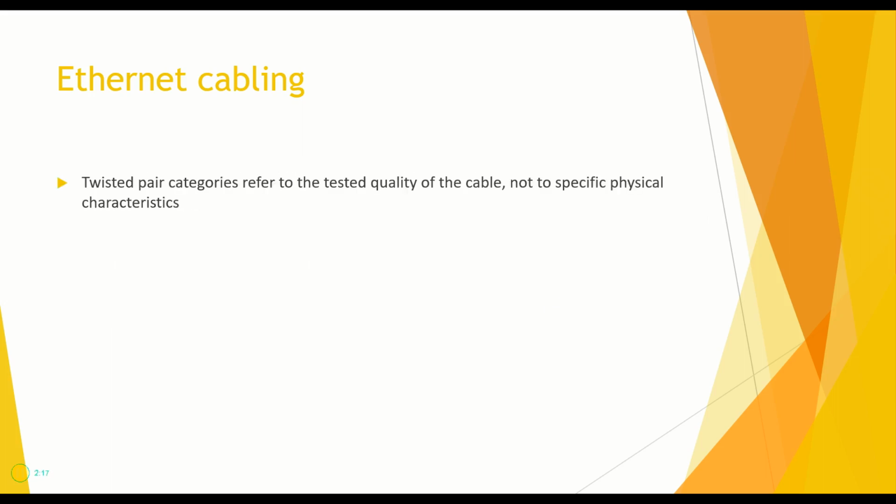time. And our final point is that twisted pair categories, Cat 3, Cat 5, Cat 5e, Cat 6, and so on, refer to the tested quality of the cable, not to specific physical characteristics. In other words, you can't say, well, 5 has X number of twists per inch and 6 has Y number of twists per inch. You can't say that because the category standard does not have to do with the physical characteristics. It has to do with the performance of that particular type of cable.